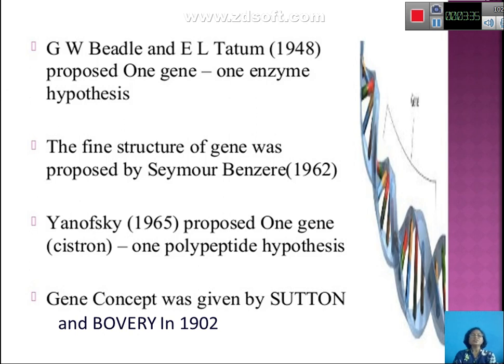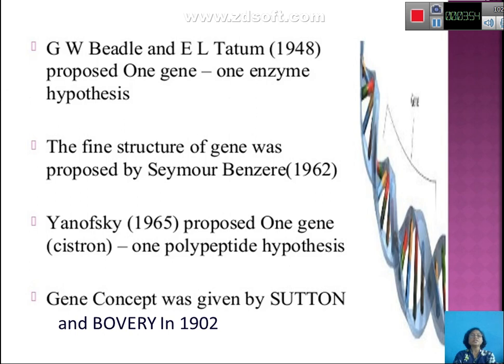They did not know whether a particular enzyme or a particular protein was being made. The fine structure of the gene was then proposed by Seymour Benzer in 1962, and then the scientists came to know what the genes were made up of, and how they are responsible for making an enzyme or a protein molecule.